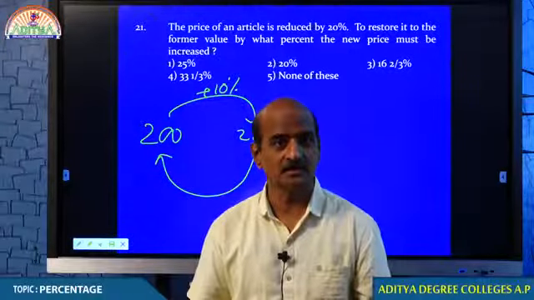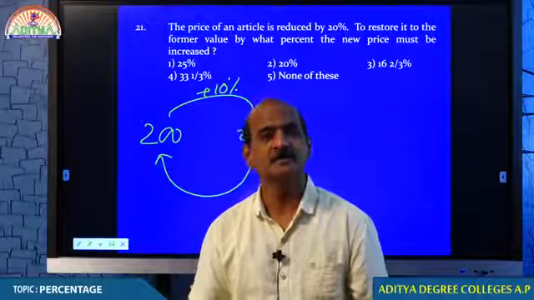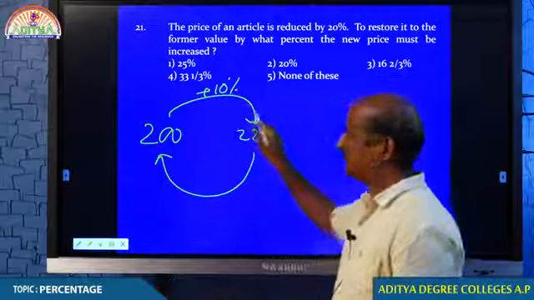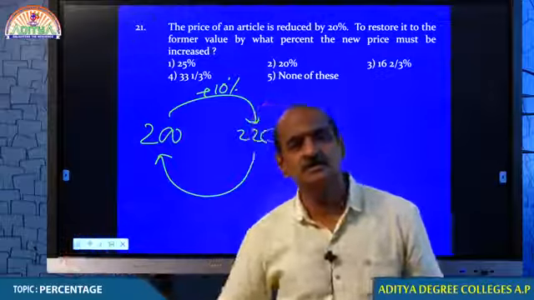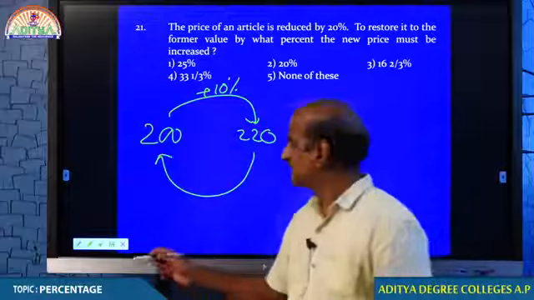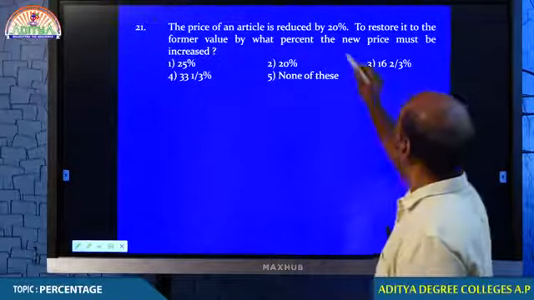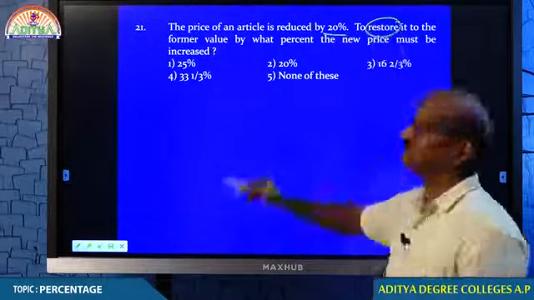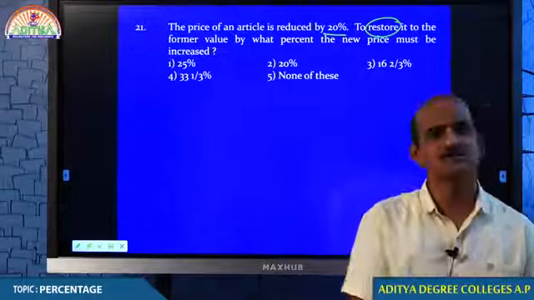There is a popular dialogue in Telugu. Chudu okavaipe chudu. Percentage is something like that. It is only a one-way process. So, if you increase by 10%, you cannot get back by simply reducing 10%. Then how do we answer this question? The price anyway reduced by 20%. If you want to restore it, is it enough to increase 20%? No.